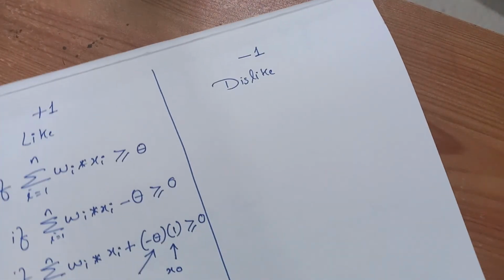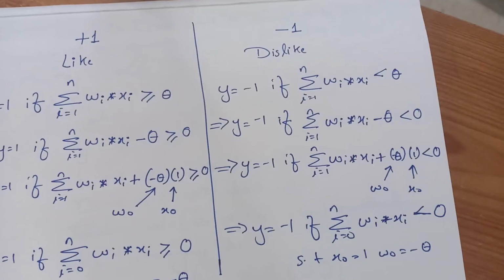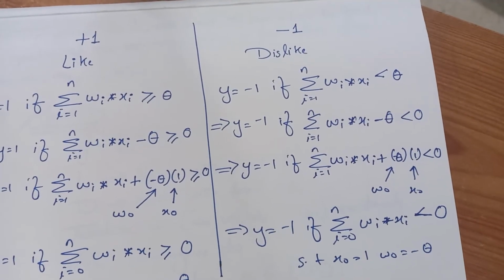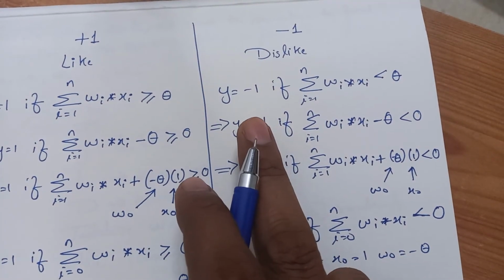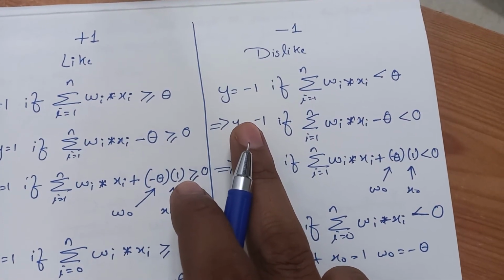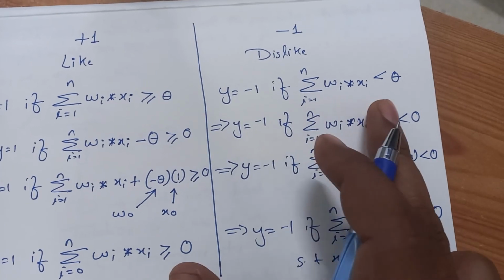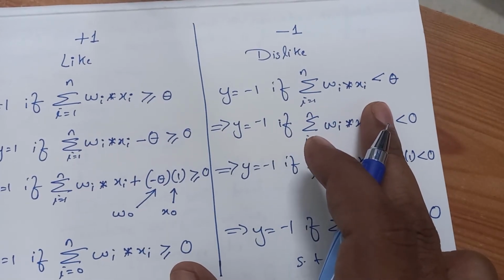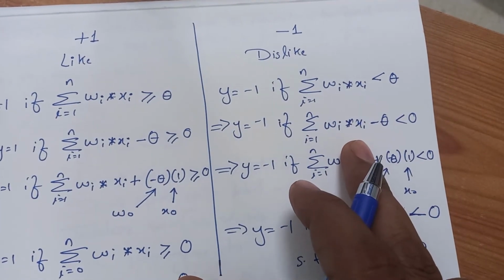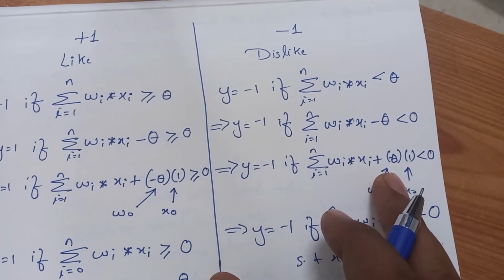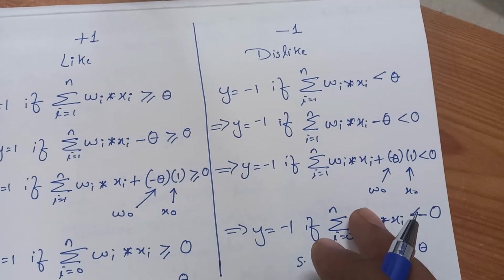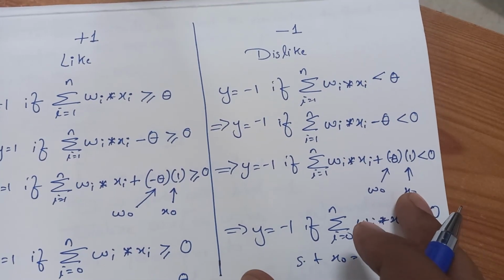In a similar fashion, we can do it for dislike also. Let me complete it. Similarly, I have written down the same expression for dislike. So y equal to -1, that means it will be considered as a dislike if the summation is less than theta. We brought theta on this side, minus theta, into 1, where minus theta will be considered as W0 and 1 will be considered as X0.